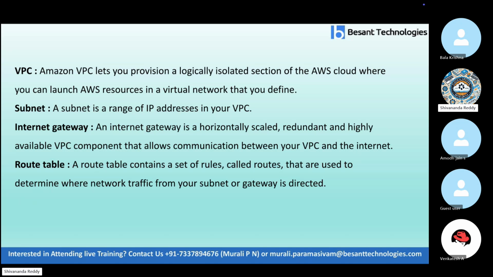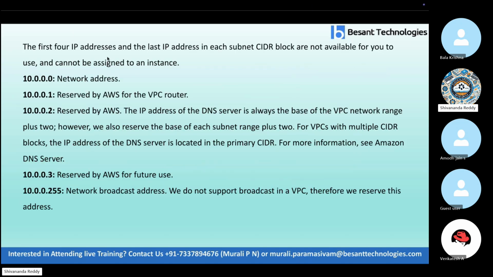Route table. A route table contains a set of rules called routes. They are used to determine where network traffic from your subnet and from the gateway is directed. That is, how traffic goes from one device to another is described by the routing table. The first 4 IP addresses and the last IP address in each subnet CIDR block are not available for you to use and cannot be assigned to an instance. Remember, for any CIDR range you take, the first 4 IP addresses and the last one won't be available; we cannot use them.